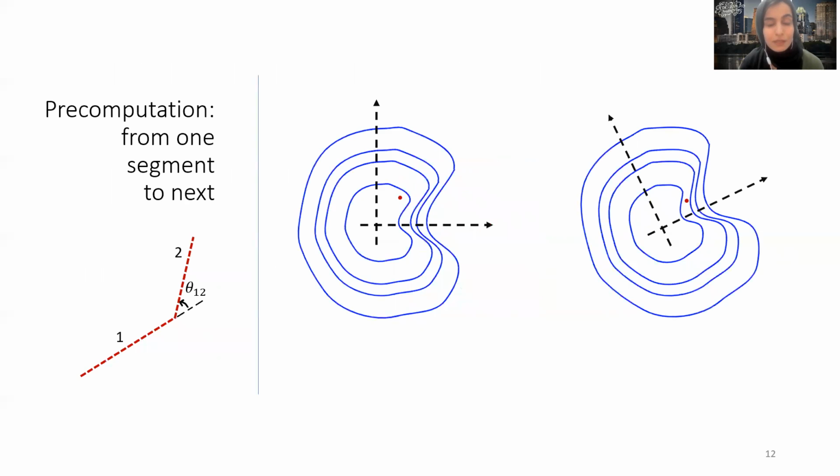The only times the planning system is not moving on a straight line is at the intersection of segments. So let's imagine we have two consecutive segments which have a relative angle theta 1,2. We have the value function for the first segment, and this figure is a schematic of the contour map, for example. We know that this is also the value function for the second segment as long as the frame orientation is set properly. And from the first segment's orientation to the next, we just need a rotation of theta 1,2 in the frame as depicted in this figure.